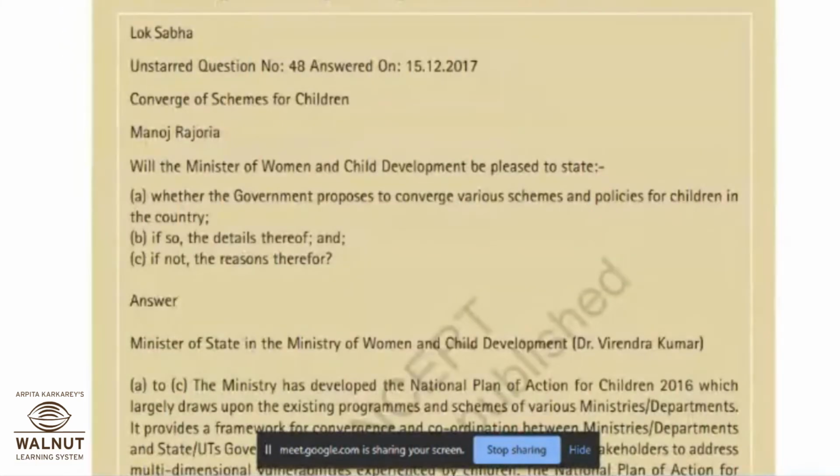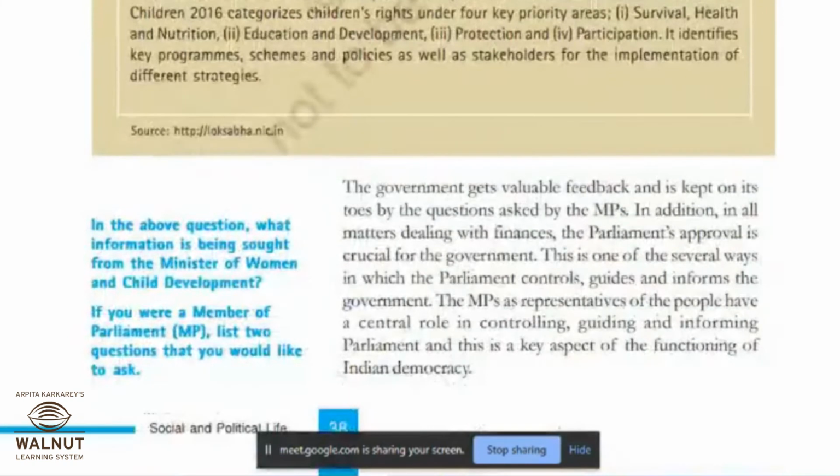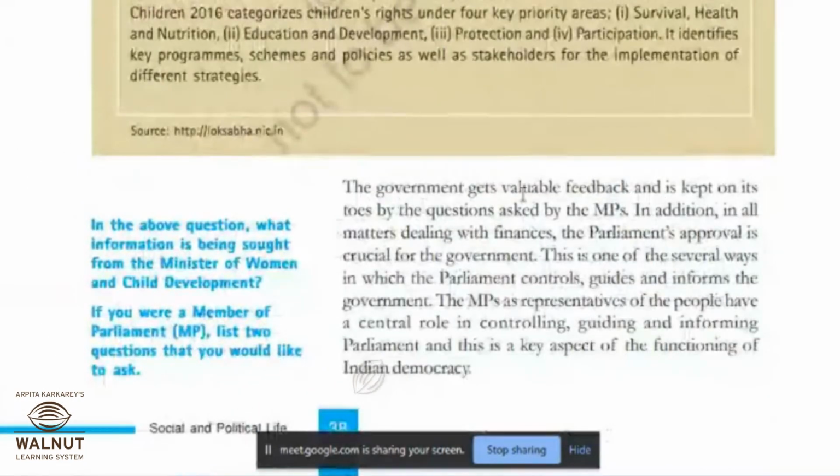Now here there is an example of question asked in parliament. This you can read it at home. This is how the parliament works. They take the issues put forward and discuss, debate, and then the law gets passed in that. If I get time, I will read that. Okay. The government gets valuable feedback and is kept on its toes by the question asked by the MPs.